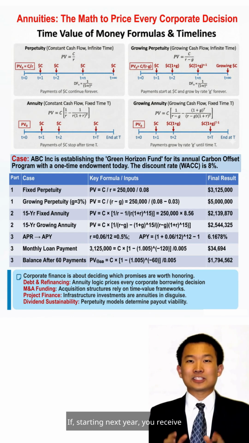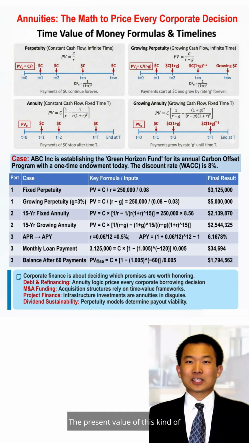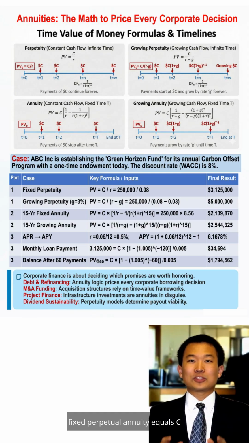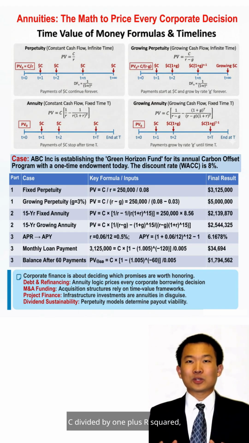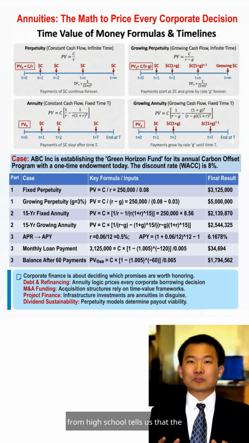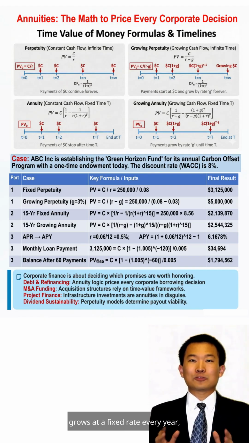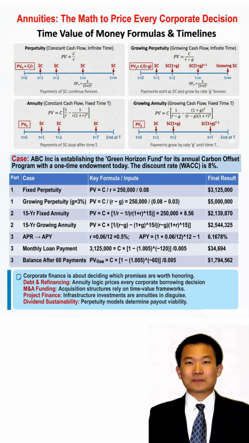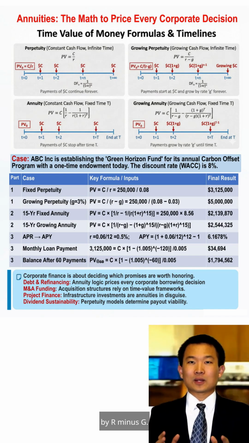If starting next year you receive C every year forever, how much is that worth today? The present value of this kind of fixed perpetual annuity equals C plus C divided by 1 plus R plus C divided by 1 plus R squared, and so on, adding up to infinity. Basic knowledge of geometric series from high school tells us that the present value equals C divided by R. When the cash flow starts at C and grows at a fixed rate every year, continuing forever, the present value of this kind of growing perpetuity equals C divided by R minus G.